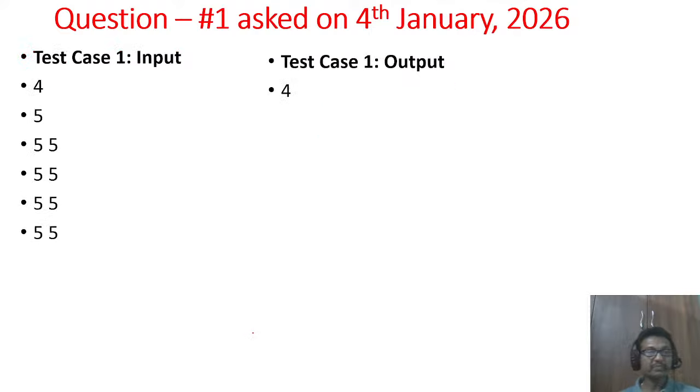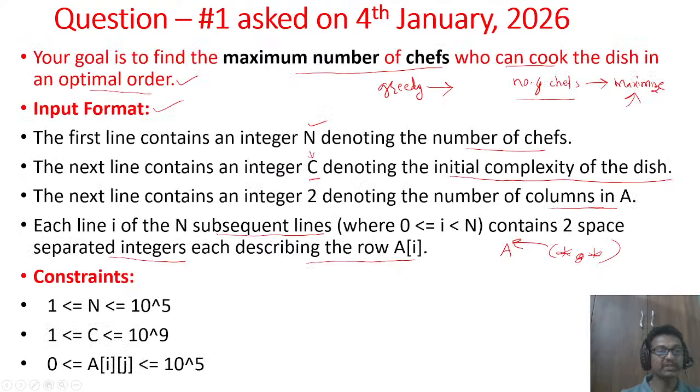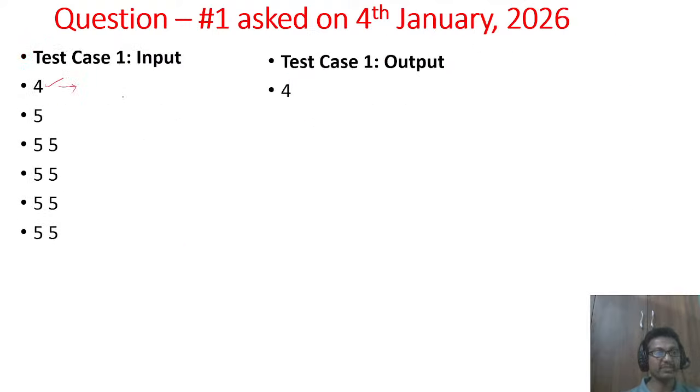Then let us understand from the test cases. In test case 1, the input is given. What does the first line indicate? You should understand. The first line indicates the number of chefs, so this 4 indicates the number of chefs. The second line indicates the initial complexity of the dish to be prepared, C. Then the next subsequent lines indicate the elements in array A.